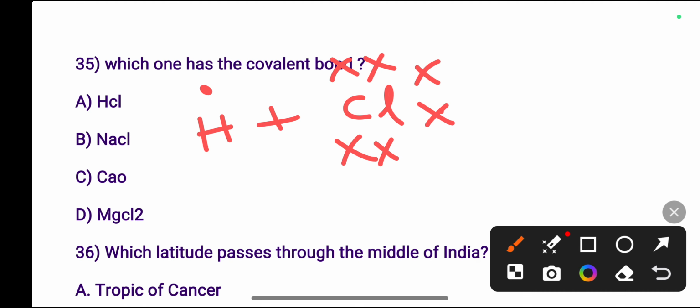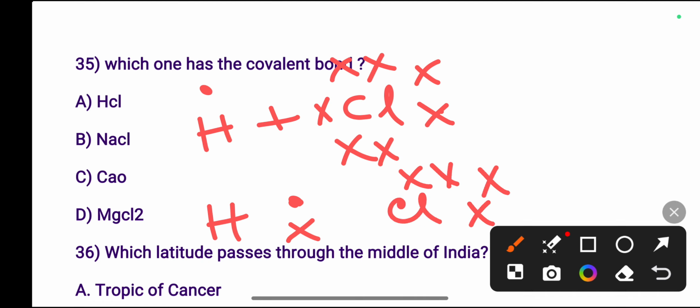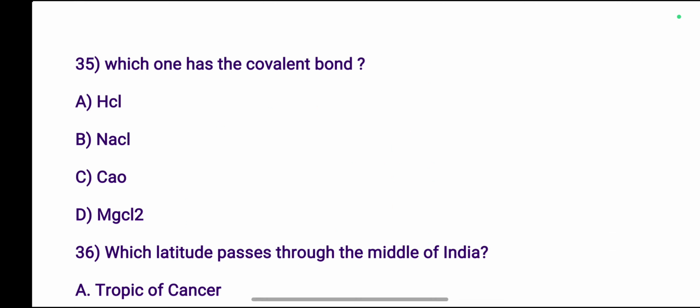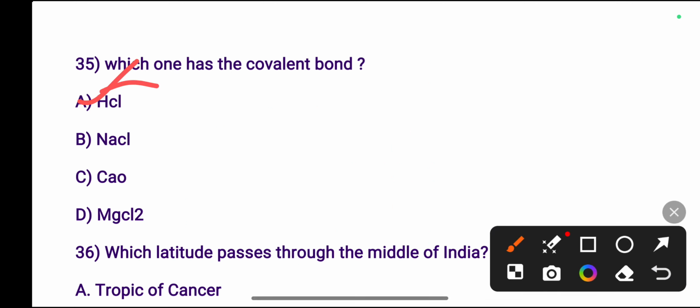1 2 3 4 5 6 7. Now hydrogen gives this electron and chlorine contributes 1 electron. Now chlorine has 1 2 3 4 5 6 left. So total chlorine has 8 electrons and hydrogen has 2 electrons. So both outer orbits are fulfilled. So by sharing of these electrons, covalent bond is formed. So the right answer is hydrogen chloride.